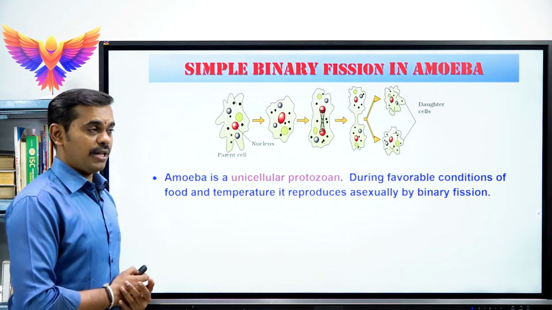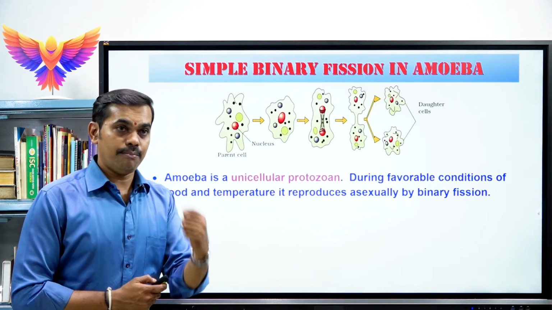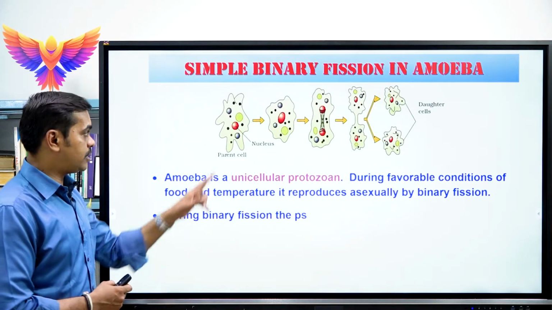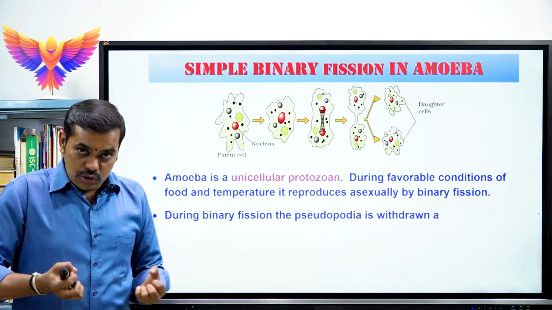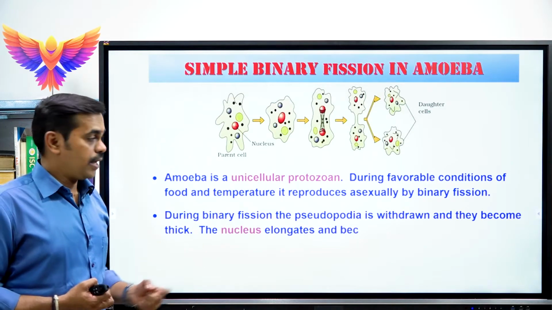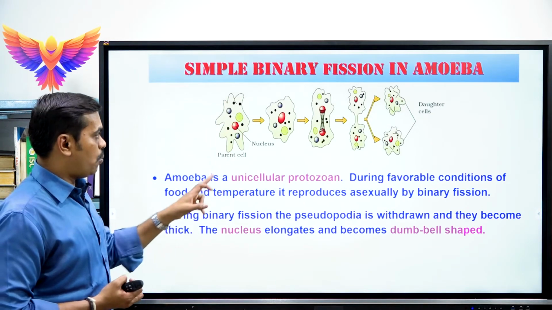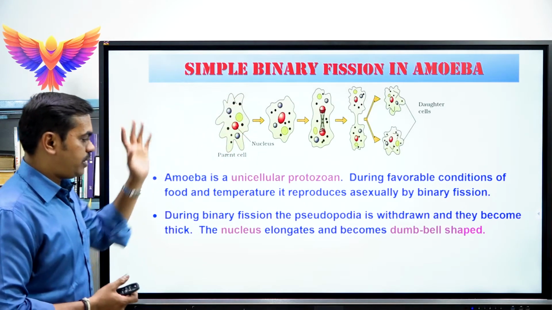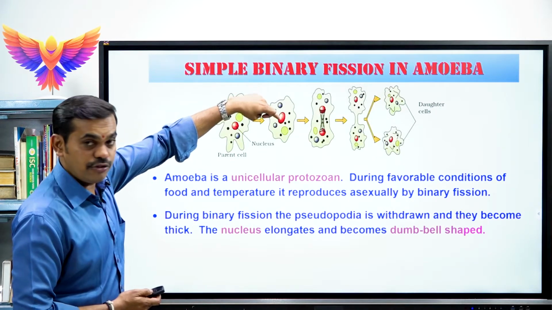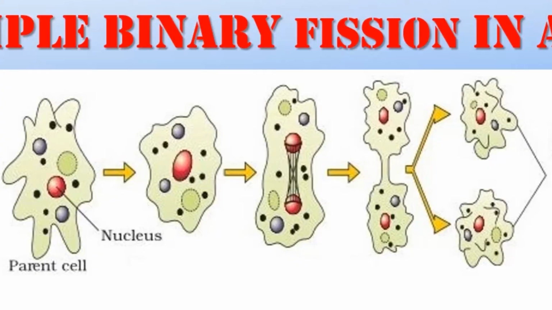With the help of favorable conditions, the amoeba reproduces asexually by a method called binary fission. During binary fission, what happens? The amoeba withdraws its pseudopodia. Whenever it withdraws pseudopodia, the pseudopodia become thick. As a result of this, the nucleus of the parental body elongates. Please look at this picture.